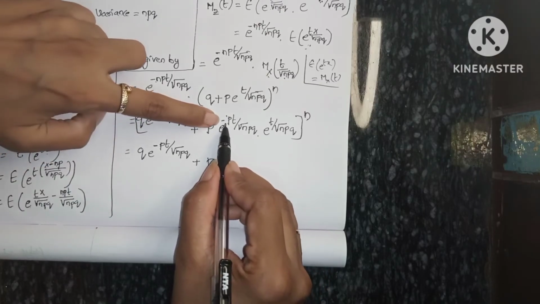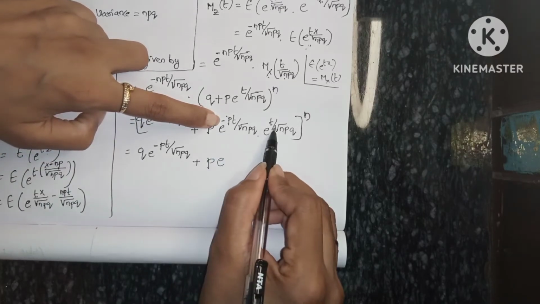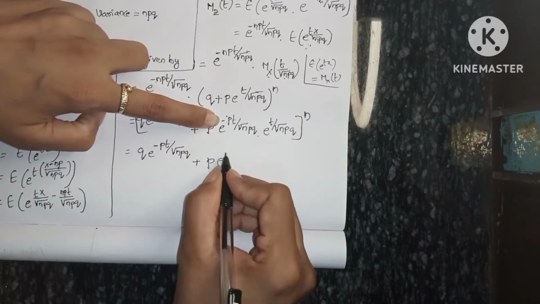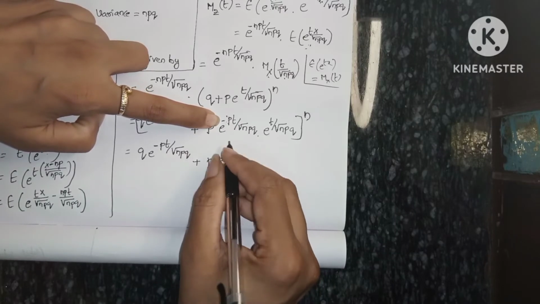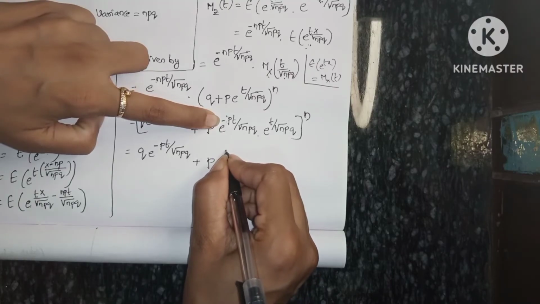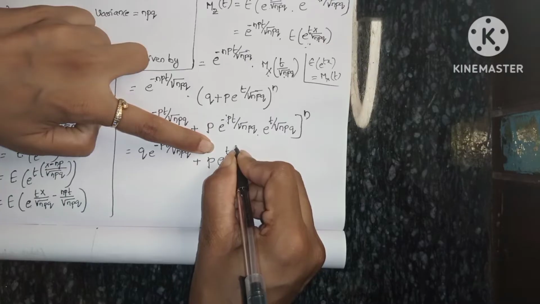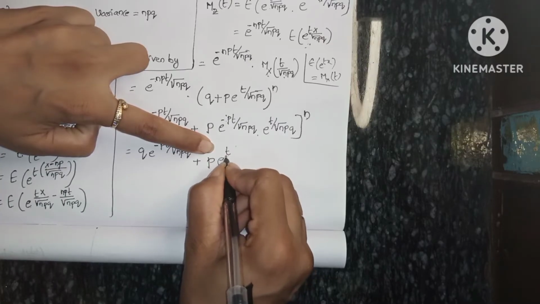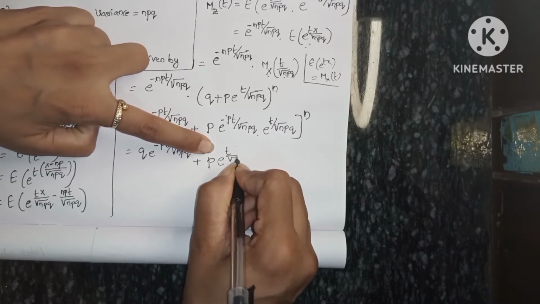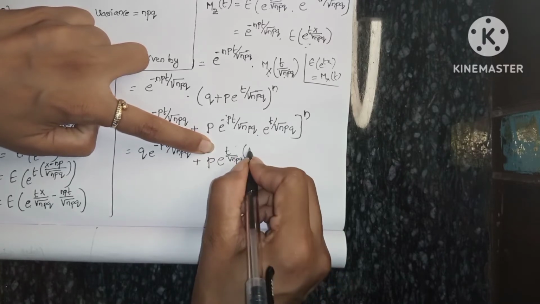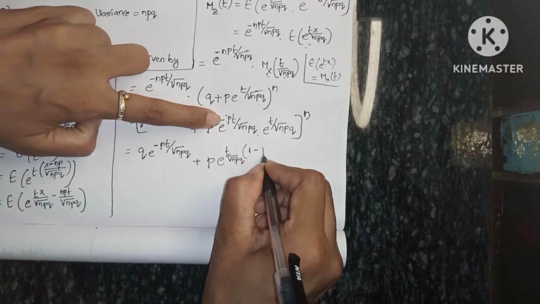See, if you observe here, in both these terms the bases are equal, so the power should be n. So I am going to take t by root npq as common. So here what we will have? 1 minus p.